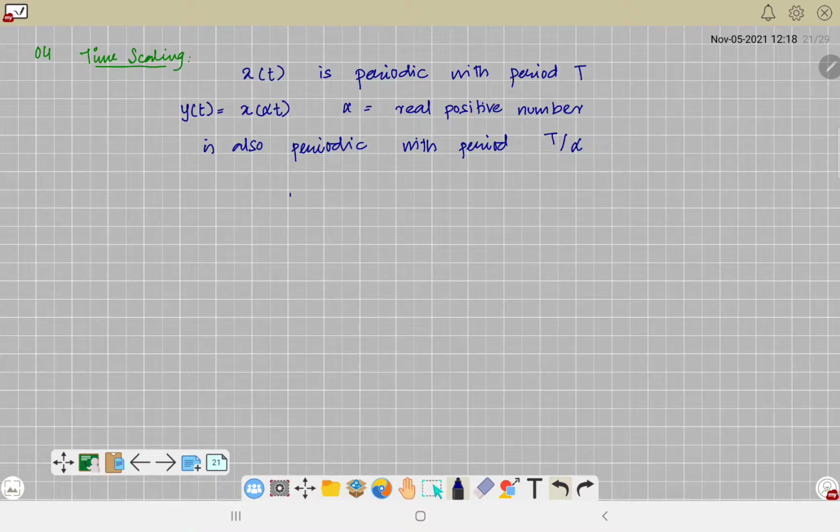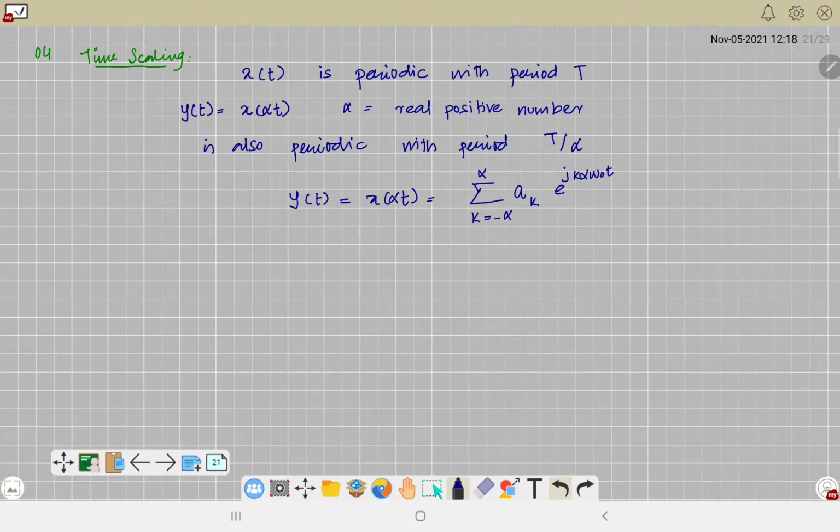So if I express this y of t, which is x of alpha t, as a Fourier series, it will be k running from minus infinity to plus infinity, you'll have a coefficient a of k, then e raised to the power j k alpha omega naught t, because your fundamental frequency will be multiplied by this scaling factor. Fine.